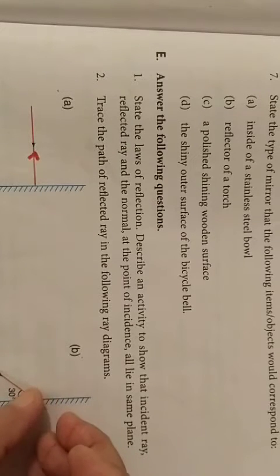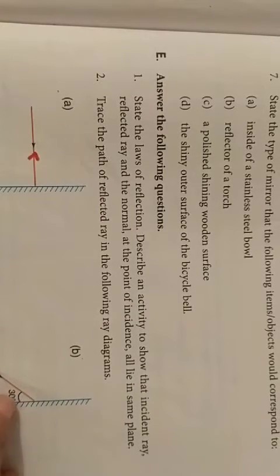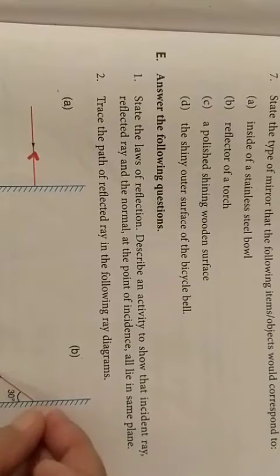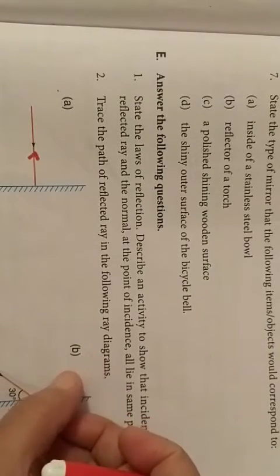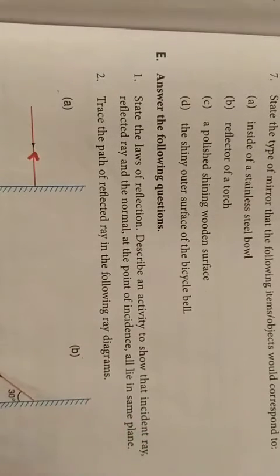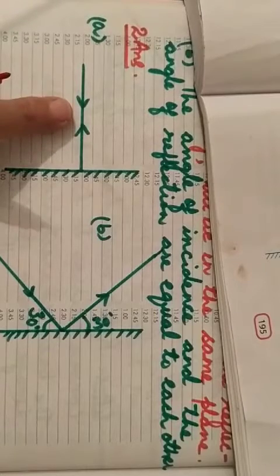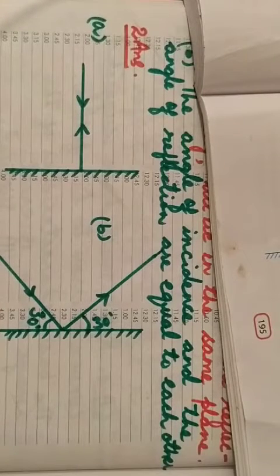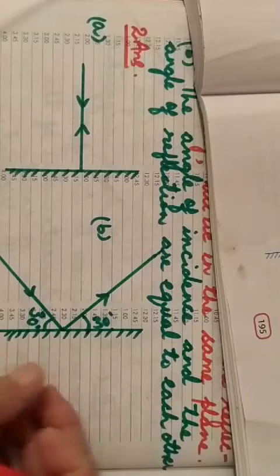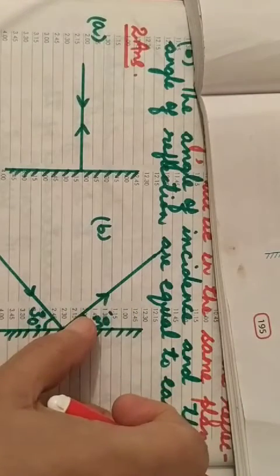Okay, so the incident ray is making an angle of 30 degrees with the plane mirror, and the angle between the reflected ray and the mirror is also 30 degrees. In this way you have to draw. See how the reflected ray is making a 30 degree angle with the plane mirror.